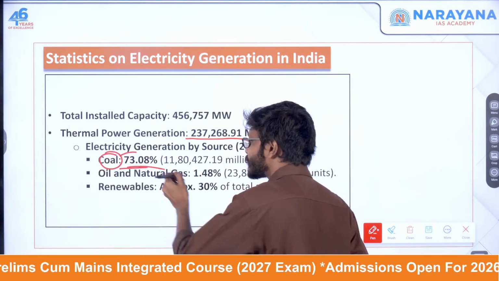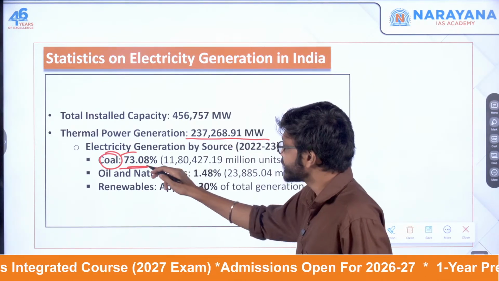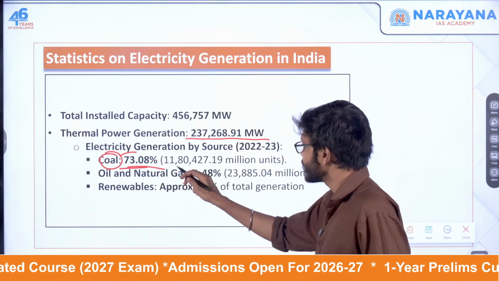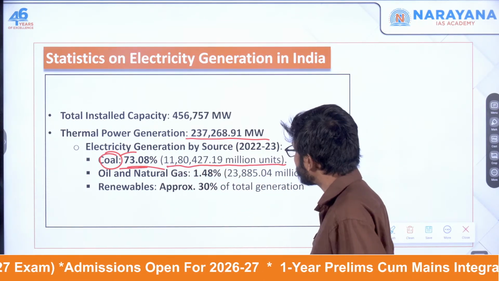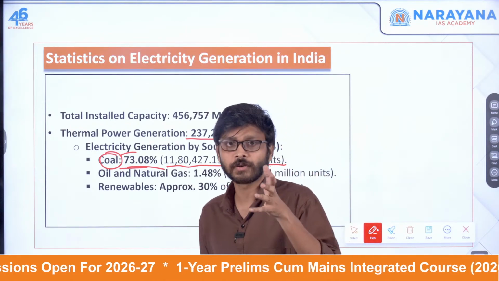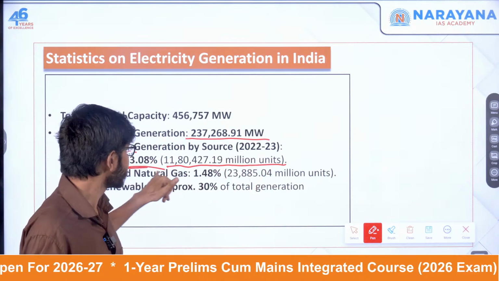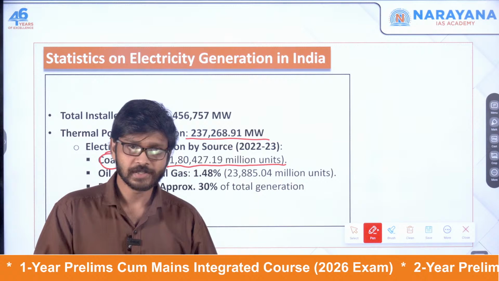In that itself, you can see the statistics: coal accounts for 73.08%, that is 11 lakh 80,427.19 million units. So coal accounts for this much, 73% of the total electricity generation itself.